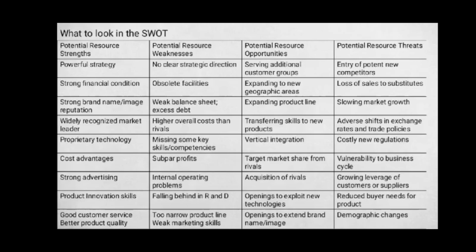Under potential resource weaknesses are no clear strategic direction, obsolete facilities, weak balance sheet or excess debt, higher overall cost than rivals, missing some key skills or competencies, subpar profit, internal operating problems, falling behind in R&D, too narrow a product line, weak marketing skills.